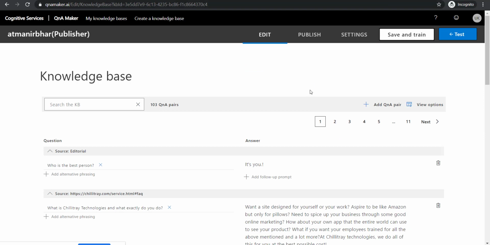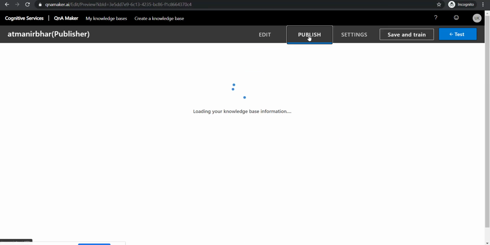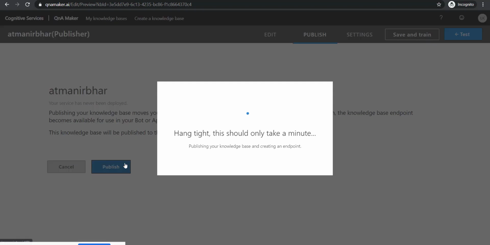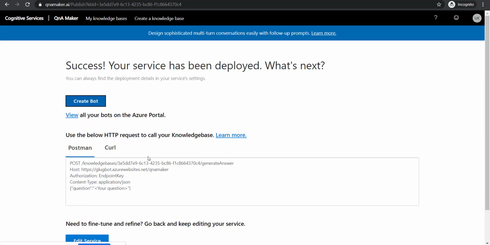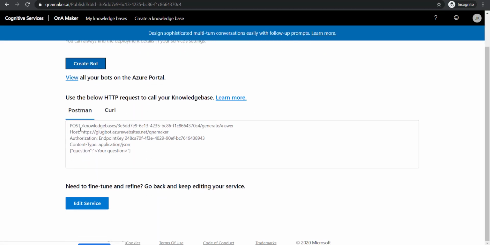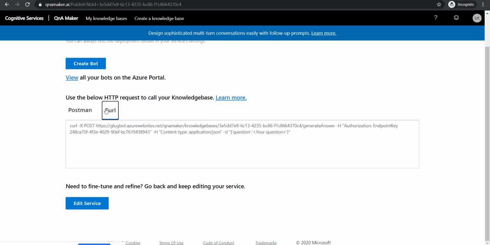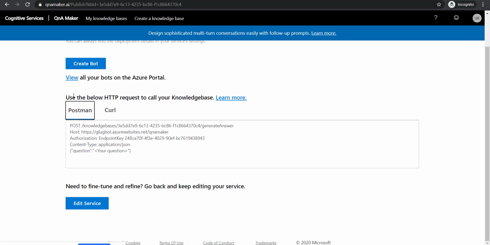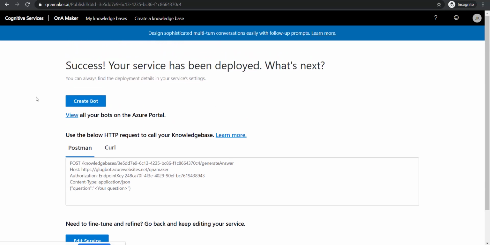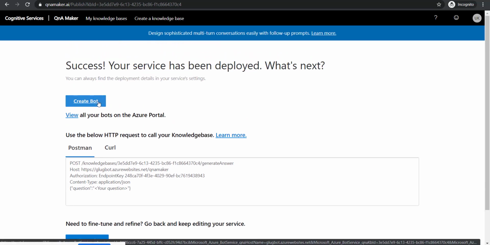Now we go on publish, and let's publish this. So the chatbot will be published on Azure. Your chatbot is now ready to use, and there's an endpoint which will be used to extract all the data. This would be used if you're using an API, or if you want to curl via terminal. Anyway, we are not interested in that. We are interested in how to create a bot that's used by, say, your Telegram channel.